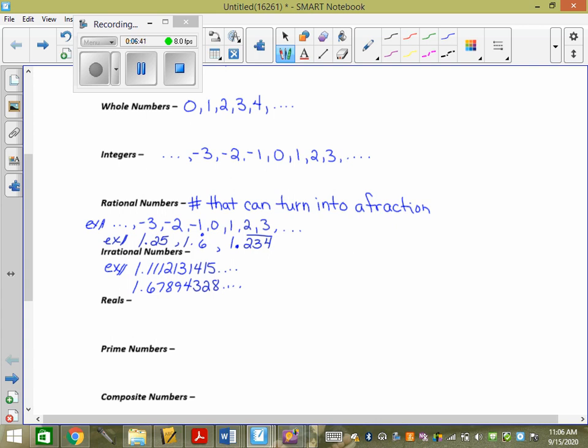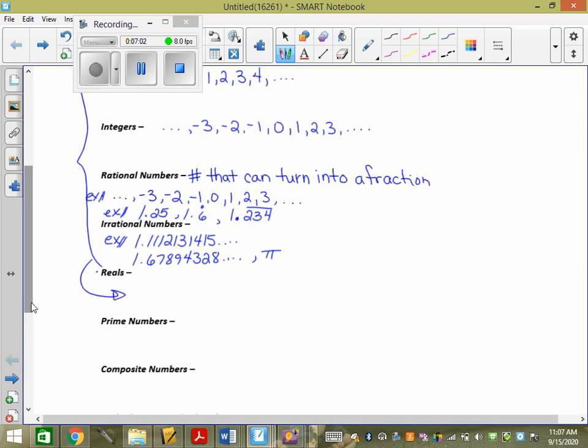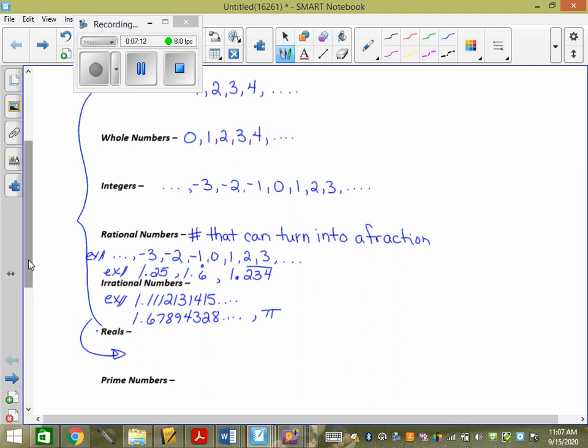And our favorite one is pi. Pi doesn't terminate and it doesn't repeat. It's just random. And then the reals? The reals is easy. All of those are the reals. Reals are rational, irrational, integers, whole numbers, naturals. So every single one of these is actually part of the reals.